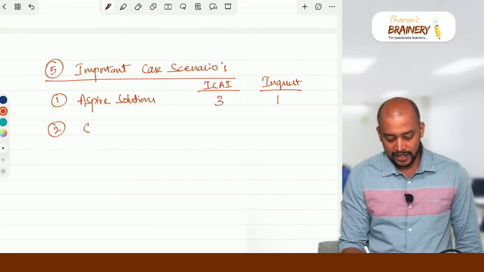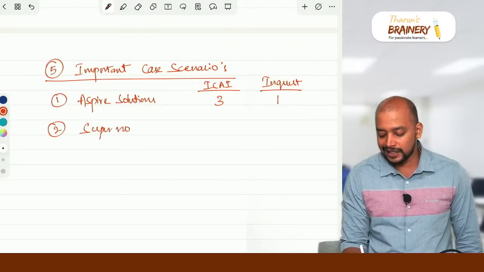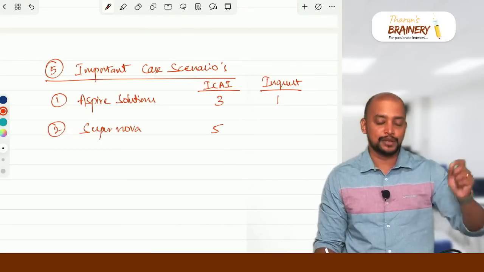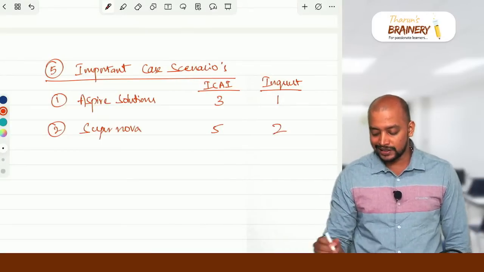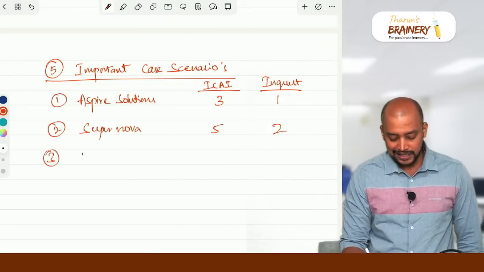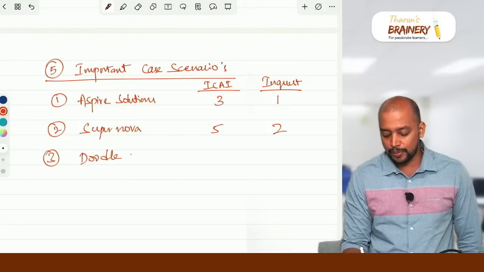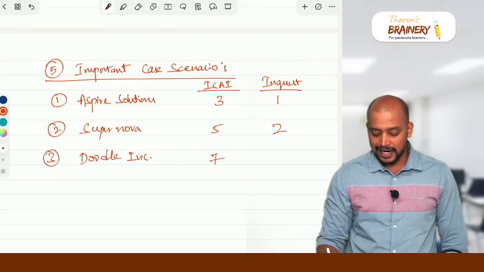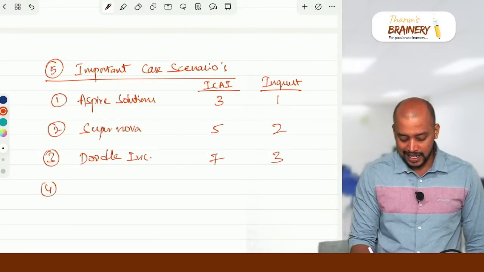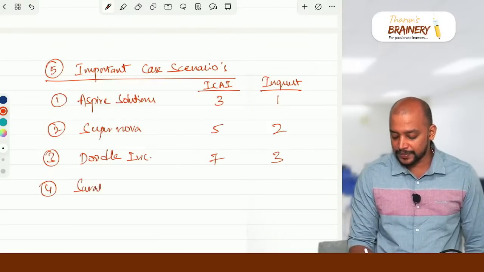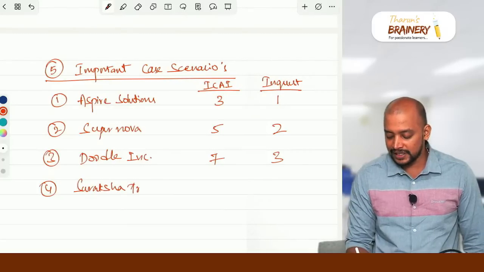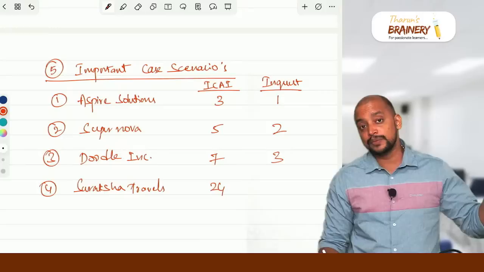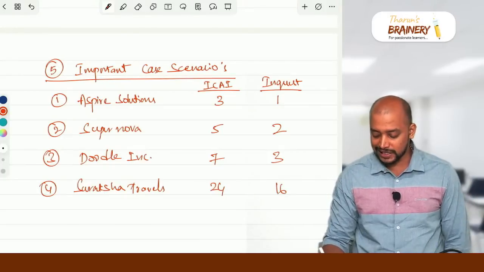Then the second one, Supernova, one case scenario is there. That is case scenario number 5 if you have the ICA booklet, and in our book it is 2. Then next, Doodle Incorporation, one question is there. In ICA it is 7, and in our book it is 3. And then Suraksha Travels: in the ICA booklet it is 24, in our book it is 16.